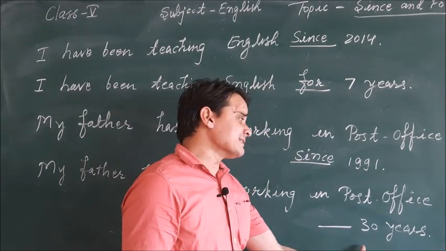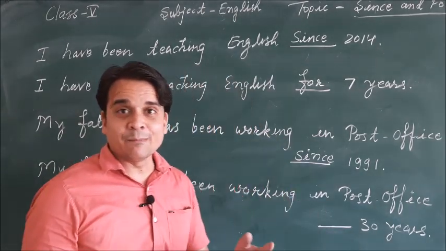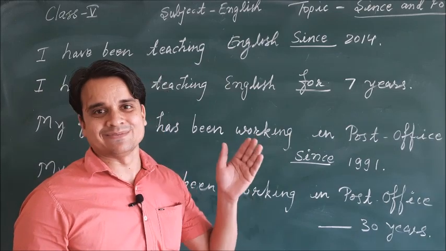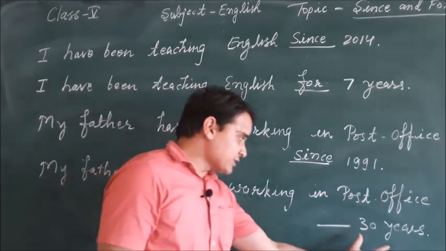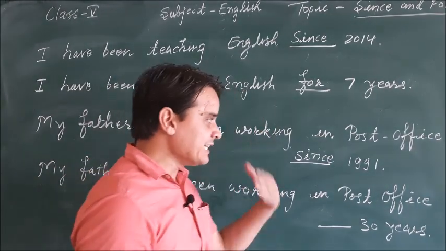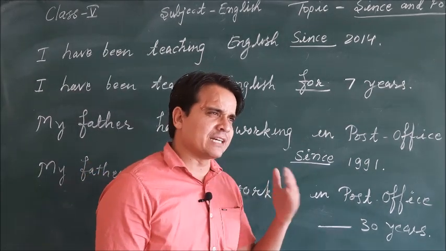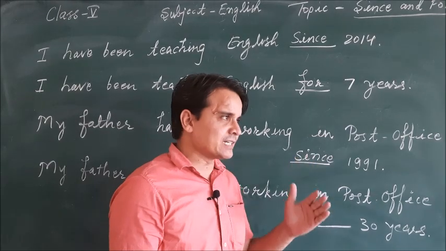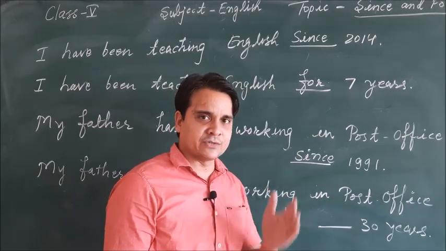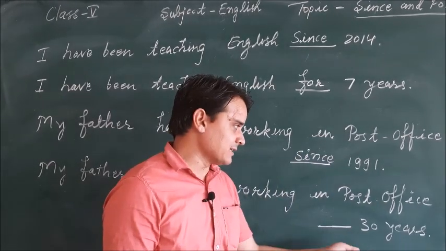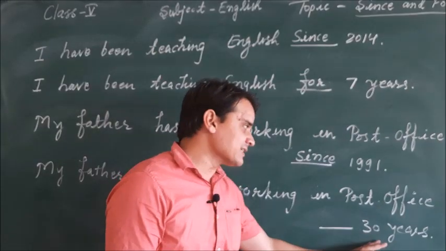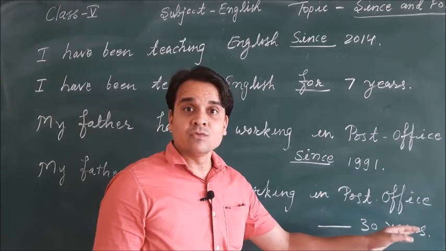So 30 years is the example of duration of the time. For finding this duration of the time, we need to do the calculations. Like right now 2021 is going on. So 2021 minus 1991. So what answer are we getting here? 30. So 30 years, it means my father is working there for 30 years.